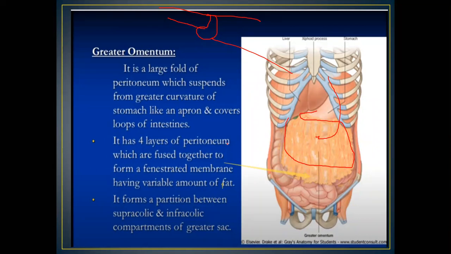So basically, the greater omentum is the fold of peritoneum which extends from the greater curvature of the stomach, going downwards up to the loop of intestine, or we can say extending up to the transverse colon. And it covers the intestine in the form of an apron.